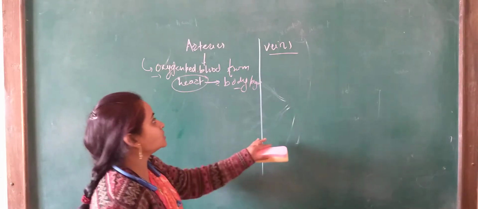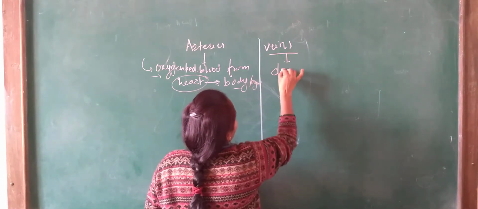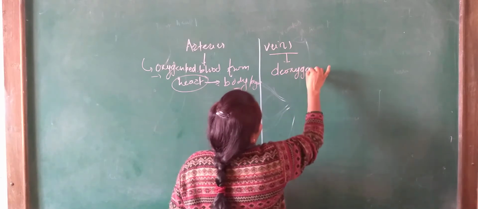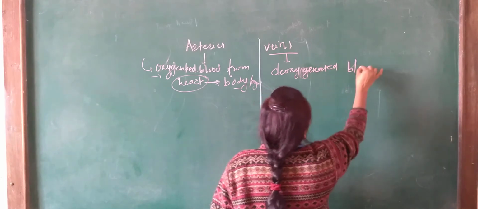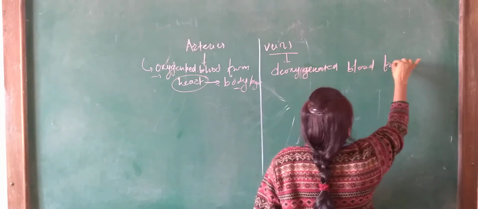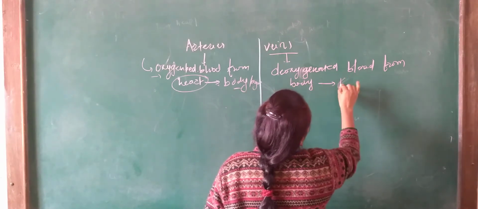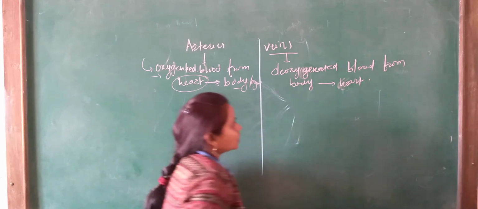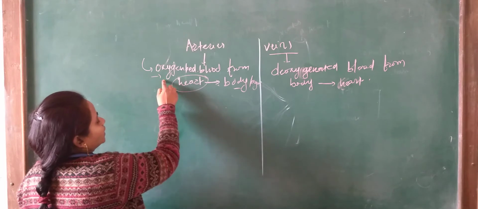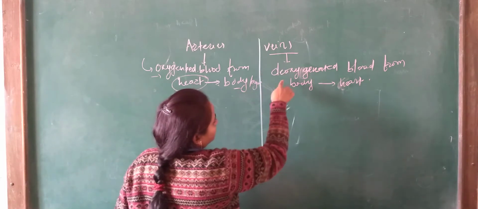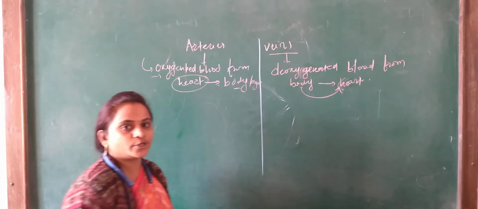Comparatively, when we see the veins, they play an important role in carrying the deoxygenated blood from the body parts and passing it to the heart for purification. These arteries play an important role, carrying the oxygenated blood. Veins carry the deoxygenated blood from the body parts and pass it to the heart for purification.